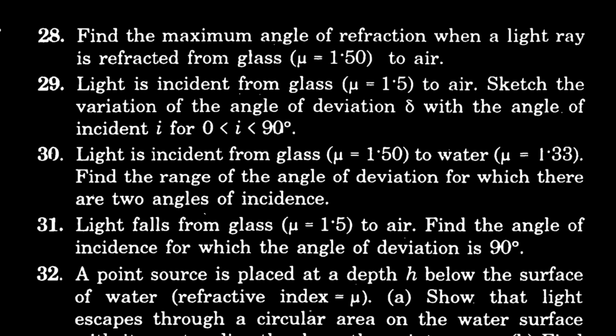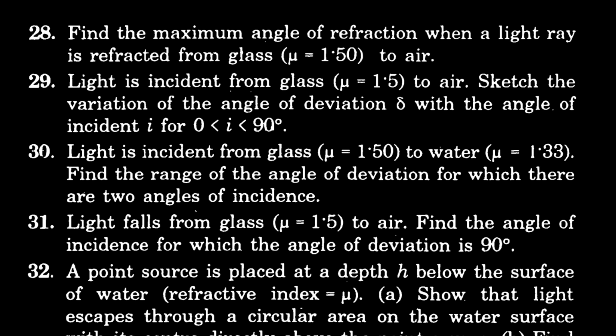In question 28, we need to find the maximum angle of refraction when a light ray is refracted from glass to air. Solution 28. We know that the critical angle is the angle at which the refraction angle becomes 90 degrees, and after that reflection will occur. So the maximum angle of refraction that can be possible is 90 degrees, because after this reflection will happen.